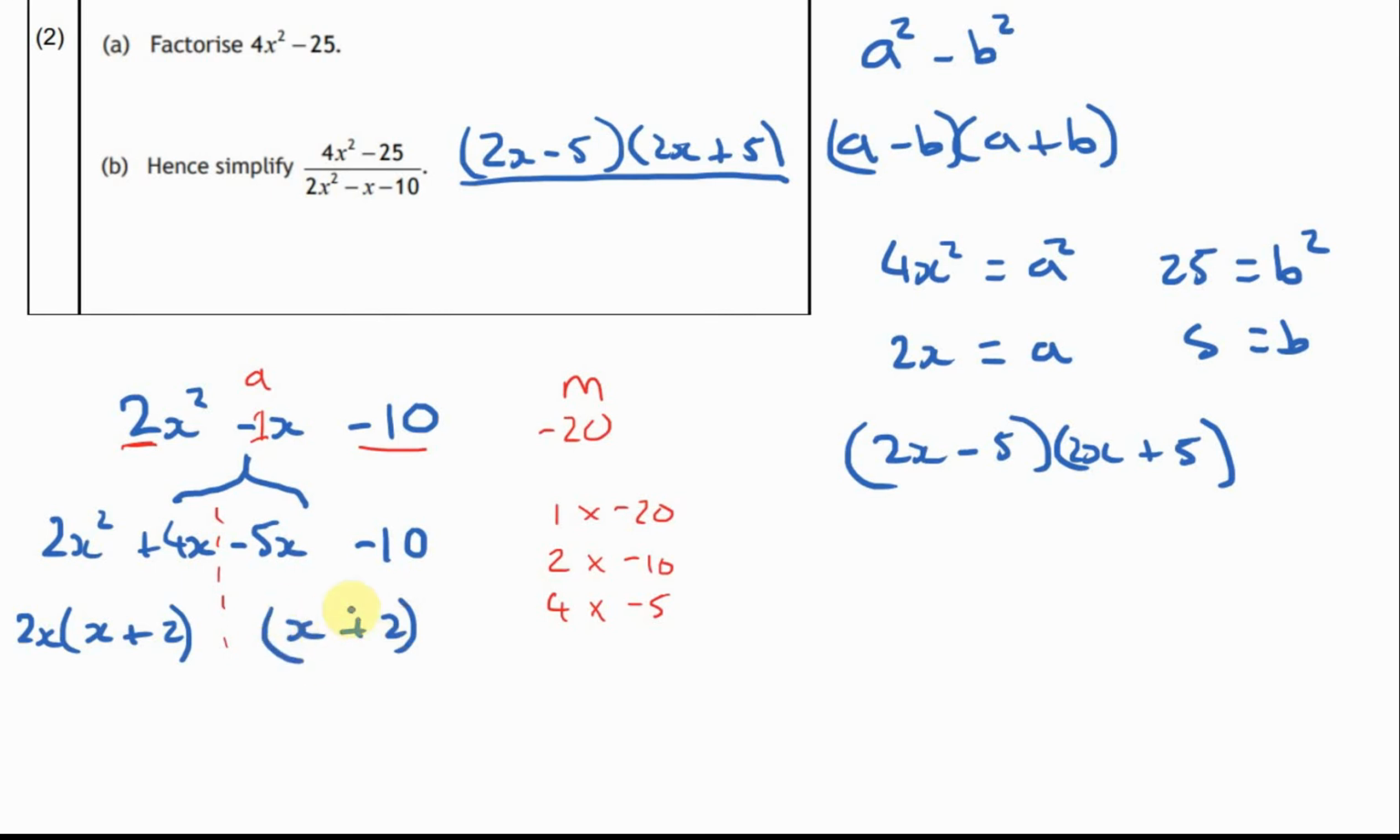And then I say to myself, how do I get it from 2 to minus 10, or how do I get it from x to minus 5x? Times it by minus 5. And then I put these terms together, I put the 2x and the minus 5 together in a bracket. And I'm thinking I've done something right because that's 2x minus 5. And then I write the other bracket down, x plus 2.